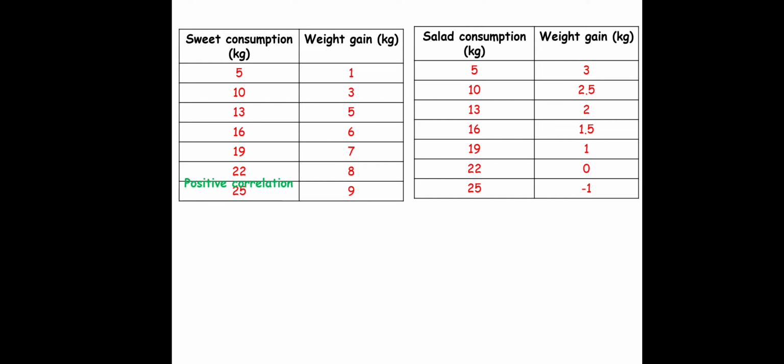Okay, so this sweet consumption and weight gain is a kind of positive correlation. Positive correlation means when one variable is increasing, the second variable is also increasing. As your sweet consumption is increasing, weight gain is also increasing. Whereas the second example is a kind of negative correlation, meaning if one variable is increasing, the second variable is decreasing. Your salad consumption is more, your weight gain is less. So we have got a positive and a negative correlation. So correlation can be positive or negative.